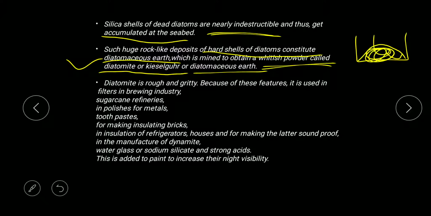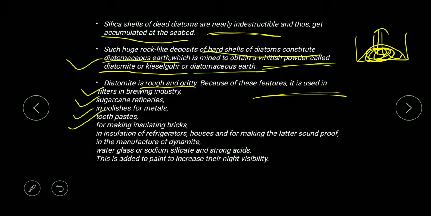Now this is mined, and through mining a whitish powder is obtained. That whitish powder can also be termed diatomaceous earth or Kieselguhr or diatomite. And this diatomite is rough and gritty. So because of this feature, it is used in several things. Where this Kieselguhr can be used is in filtering in the brewing industry. Brewing industry means the alcohol industry. It is also used in sugarcane refineries, in polishes, and toothpaste formation.